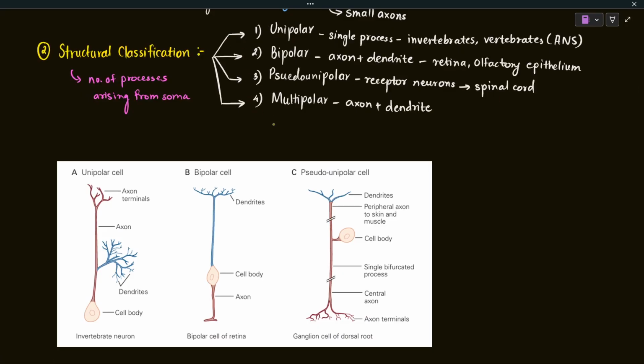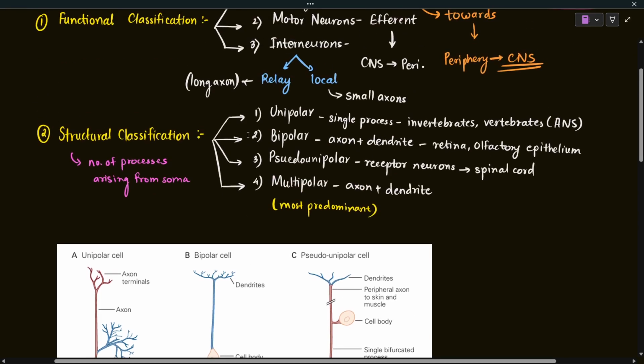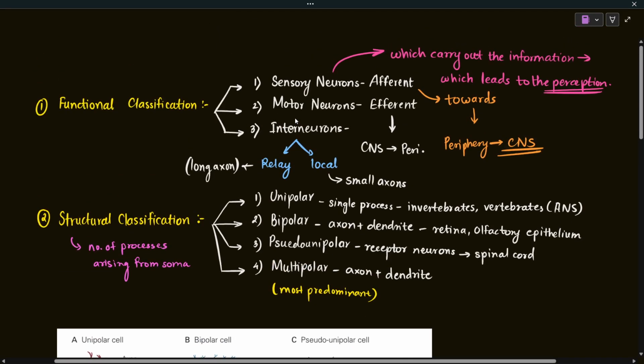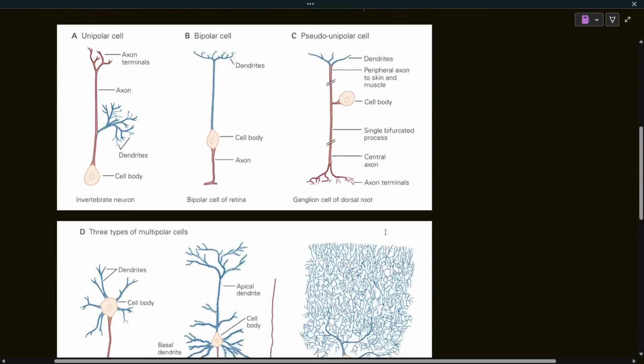So the multipolar neurons are the most predominant neurons found in humans. They are the most common ones, and they are found everywhere. All of the motor neurons are usually multipolar neurons. So these are the two main categorizations of the neurons based on function and structure. But besides those, there are other categorizations as well.